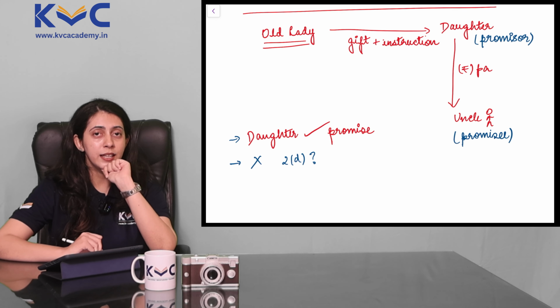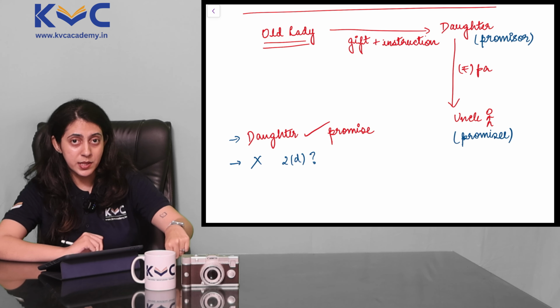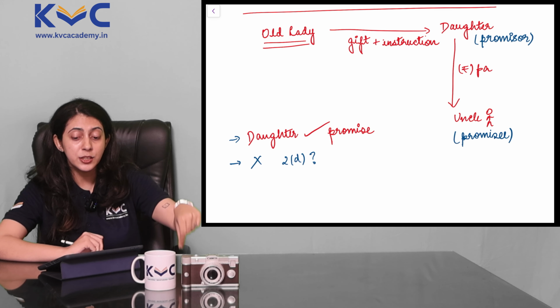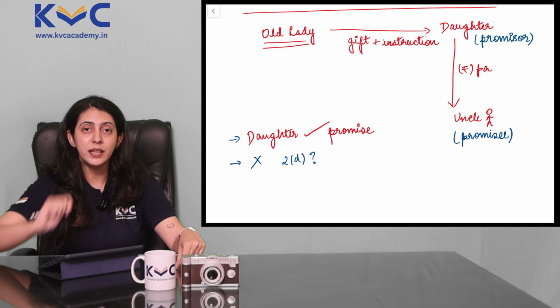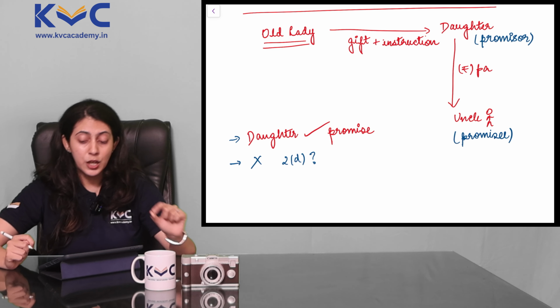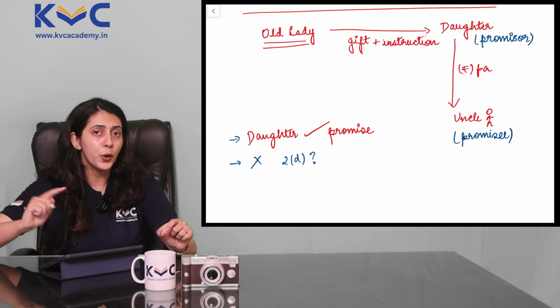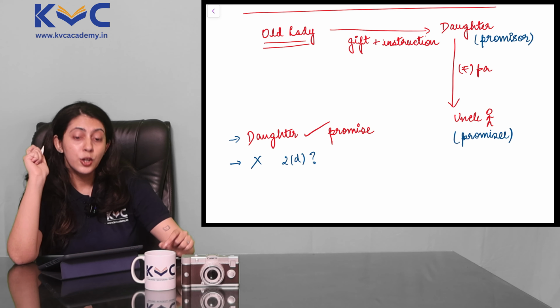Now go back to the heading and see what it says. Consideration may proceed from the promisee or any other person. The condition that the daughter was given the gift on was that she has to pay the uncle, and she promised to do so. So now, is the uncle doing something in return for her at this point? No. But that something in return was done by the old lady.